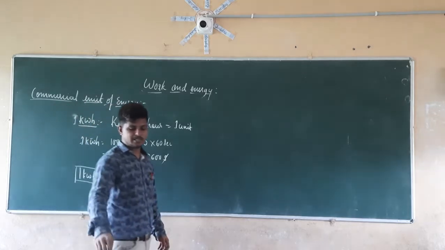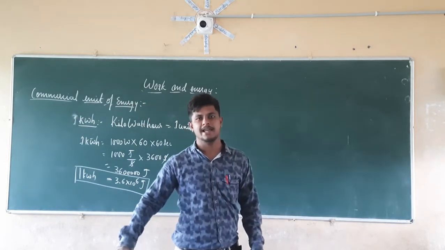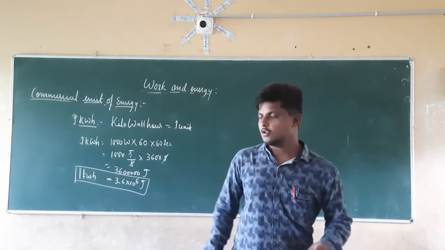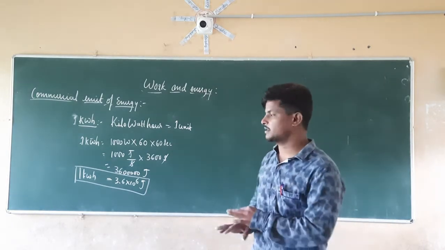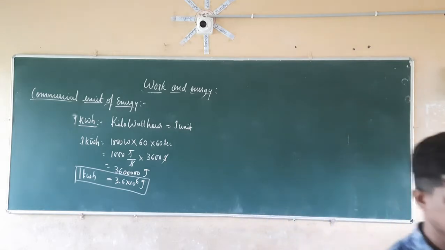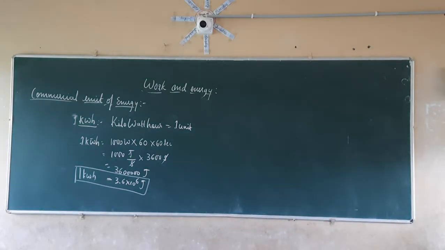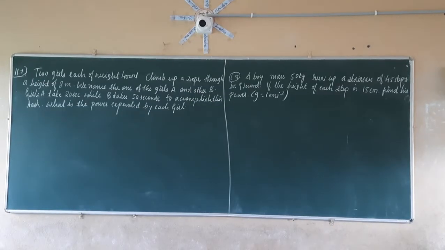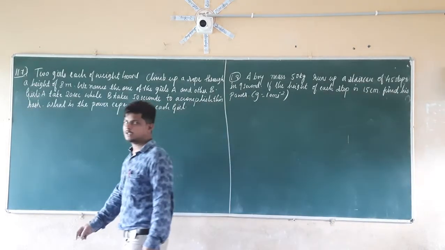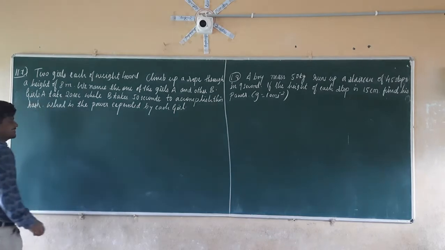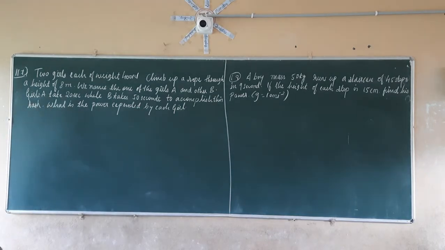So this is about the commercial unit of electrical energy. Now let us consider some numericals which are given in your textbook as examples. After that your chapter is completely over. So let us take example number 11.7 here.